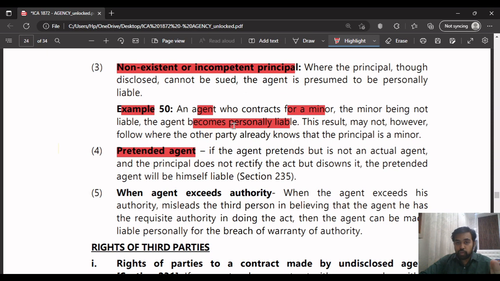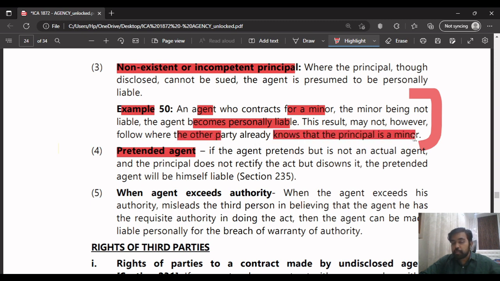But one more thing we have to keep in mind here is, if the person dealing with the agent already knows that the principal is a minor, and they still contract with the agent, then the agent will not become personally liable, and even the principal won't become liable. They can't sue, because they knew the principal is a minor but still the third party entered into a contract with the agent. So nobody will be liable. Both of them will be free, discharged.